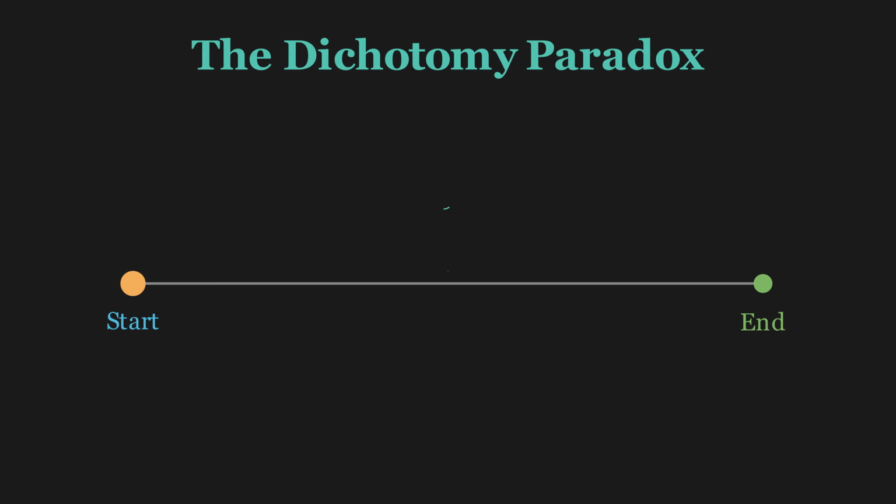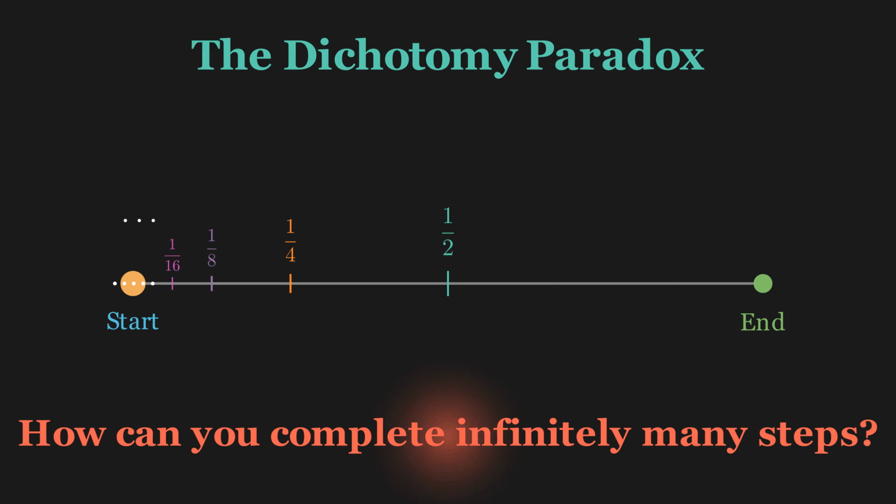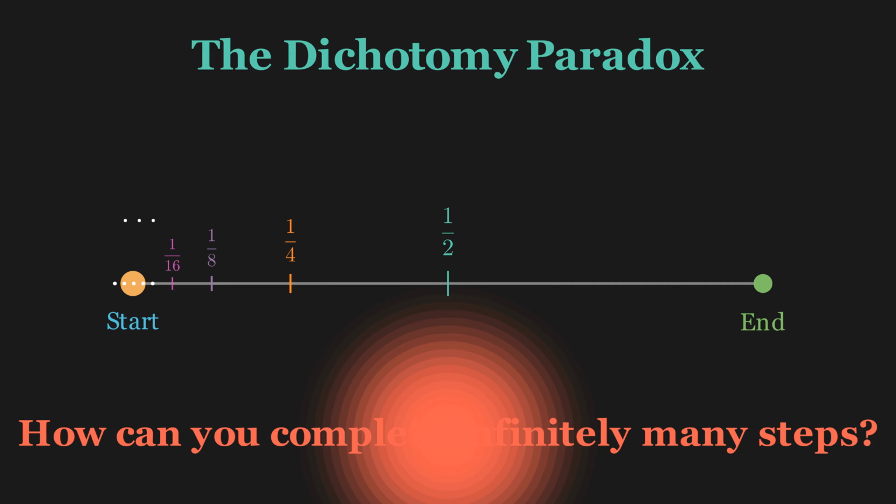Zeno had another puzzle. To walk across a room, you must first walk half the distance, but before you can walk half, you must walk half of that, which is 1/4, and before that, 1/8, and before that, 1/16. There are infinitely many steps you must complete before you can even begin to move. How can you take infinitely many steps in finite time?